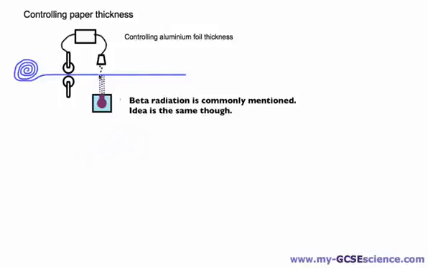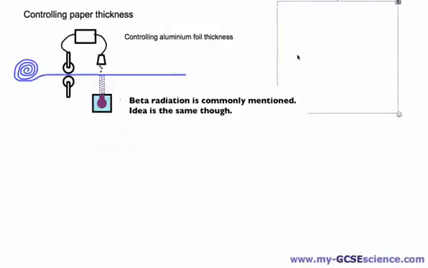If, however, no particles get through at all, we know the paper is a little bit too thick, and therefore these rollers can be caused by the detector and the processor to squeeze more tightly against the paper. More alpha particles will get through, or the right amount will get through, and we know the paper is the right thickness. So in that way, these rollers adjust the pressure that they put on the paper in order to make it the right thickness that they want it to be. And this is all done by alpha particles in a detector and a processor.